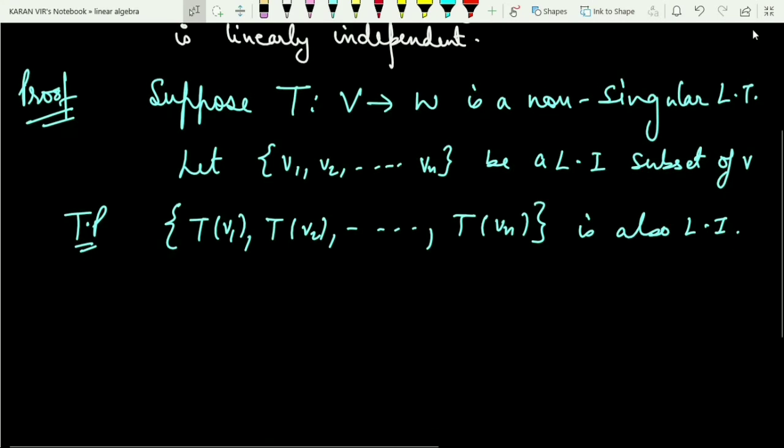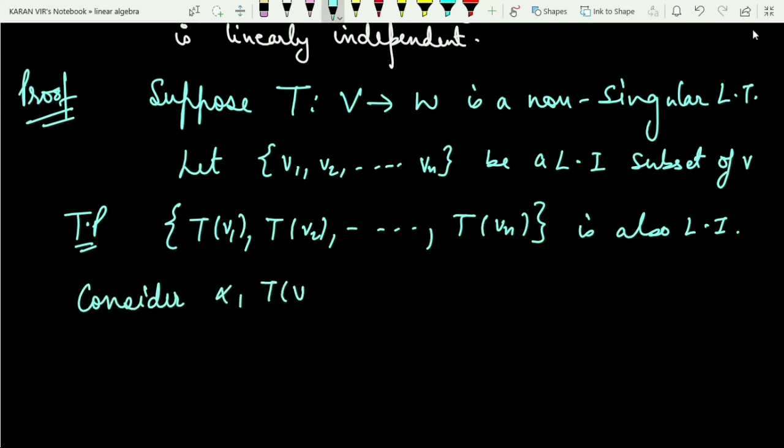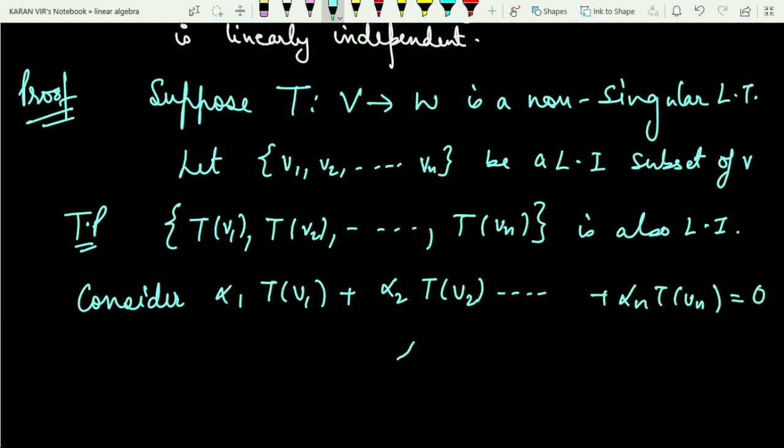Now if I want to prove this set to be linearly independent, I will consider a linear combination: alpha 1 T of V1 plus alpha 2 T of V2 up till alpha n T of Vn, and this linear combination is equal to 0, where these alpha i's come from the field, they are the scalars.